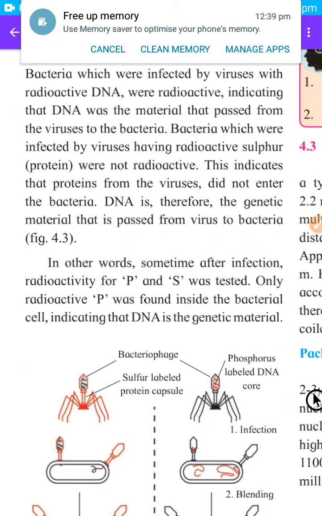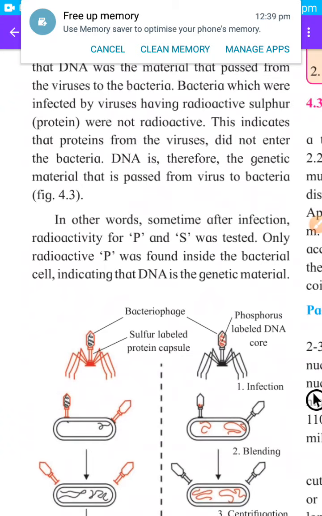This indicates that proteins from the viruses did not enter the bacteria. DNA is therefore the genetic material that is passed from viruses to bacteria. Proteins are not transferred.